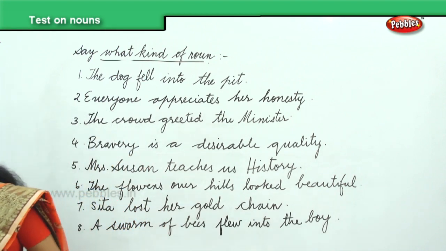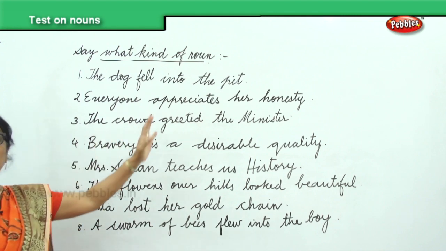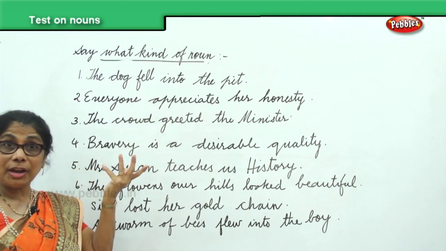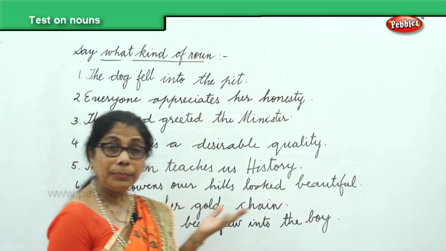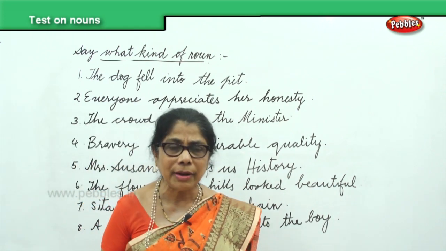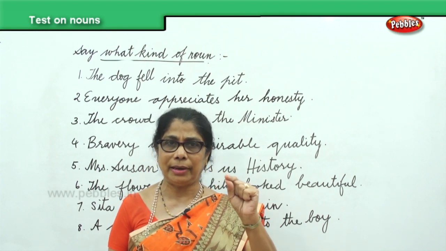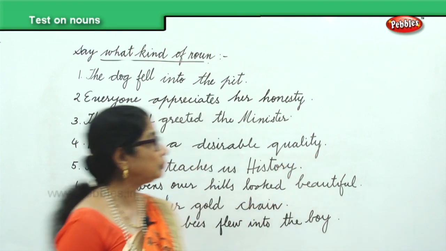Now, let's read these sentences aloud. We are going to find out what kind of noun is in these sentences. If you found it, you must say what. Whether it's common noun, proper noun, collective noun, material noun, abstract noun. We should be able to identify. Then we know we have understood the topic.